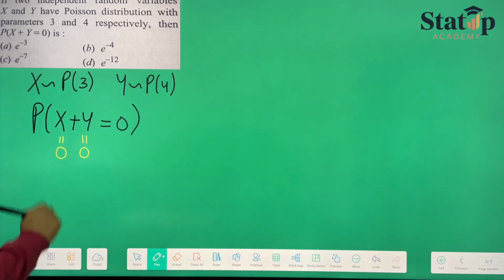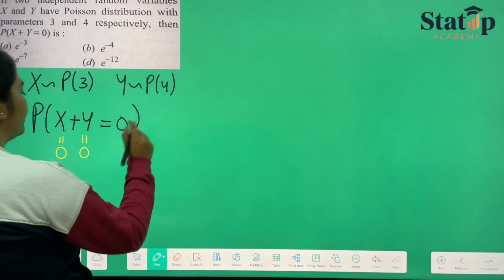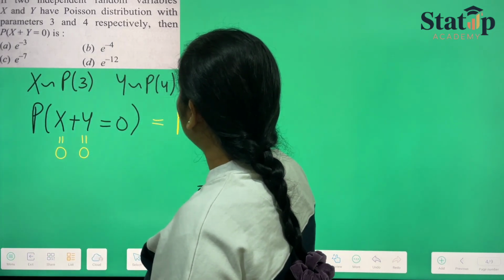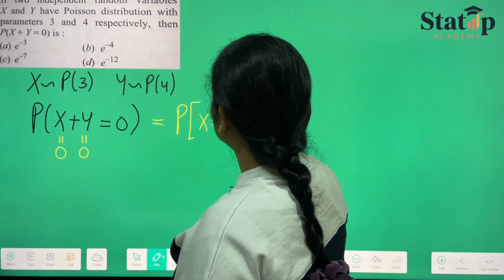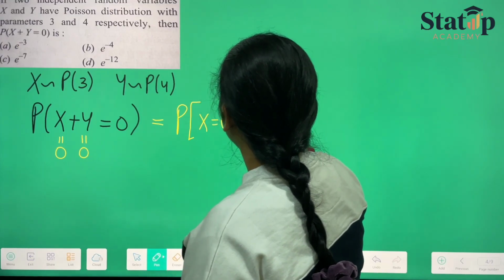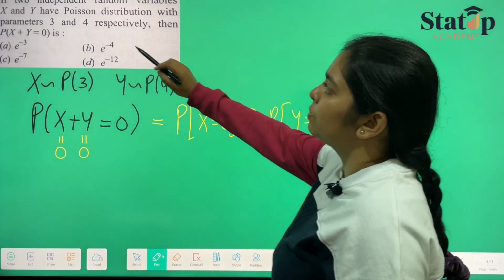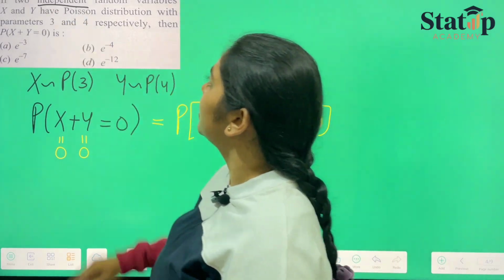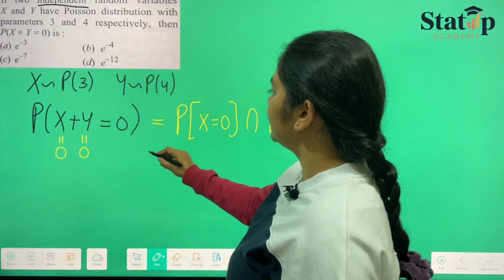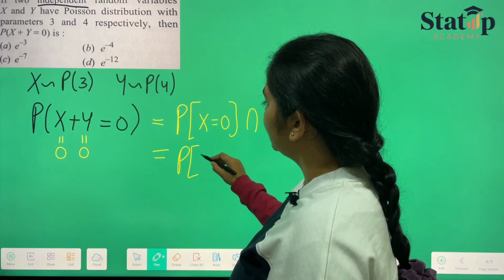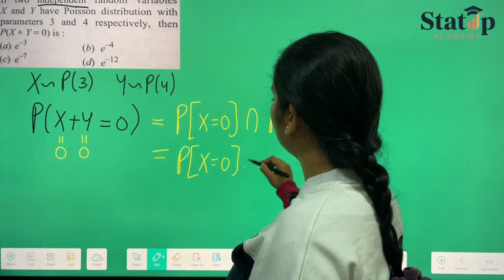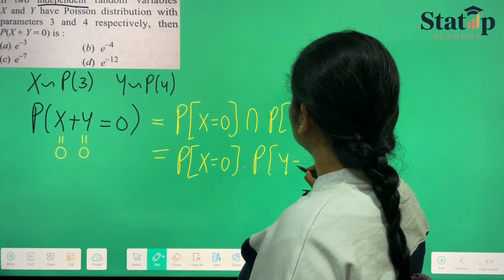Then only the sum of them will be equal to 0. So I can write it as the probability that x equals 0 intersection probability that y equals 0. But since both of them are independent random variables, I can write this intersection as the probability that x equals 0 times the probability that y equals 0.